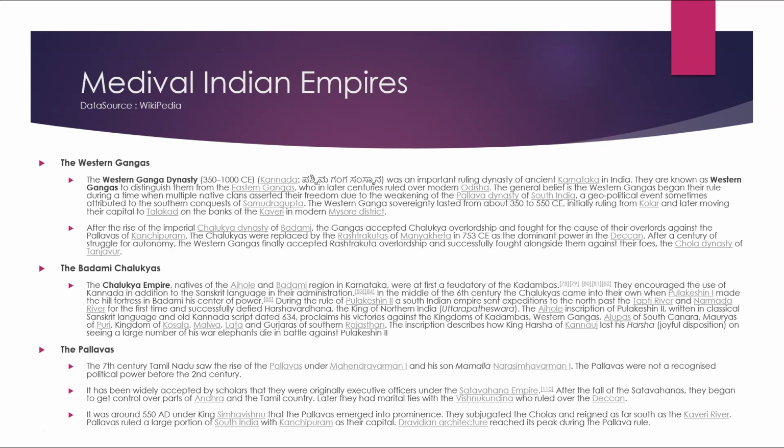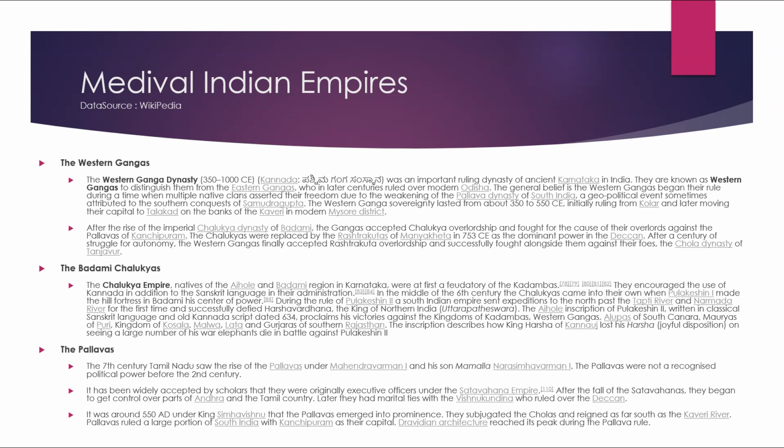The Chalukyas were replaced by the Rashtrakutas of Manyakheta in 753 CE as the dominant power in the Deccan. After a century of struggle for autonomy, the Western Gangas finally accepted the Rashtrakutas' overlordship and successfully fought alongside them against the Pallava rulers and the Chola dynasty of Tanjavur.